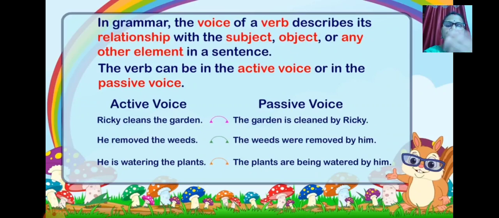You can understand it in this way also. In active voice, for example, you and me are talking, whatever I say to you is direct, it means my conversation with you is in the form of active voice. But for example, if you have attended my class but one of your friends did not attend the class for some reason, and now you want to tell them what you have studied, whatever information you give, that this chapter was taught by ma'am, she said this and this is how we understood the concept, and these are the examples, it means I am not the direct person who gives all the information, you become the mediator.